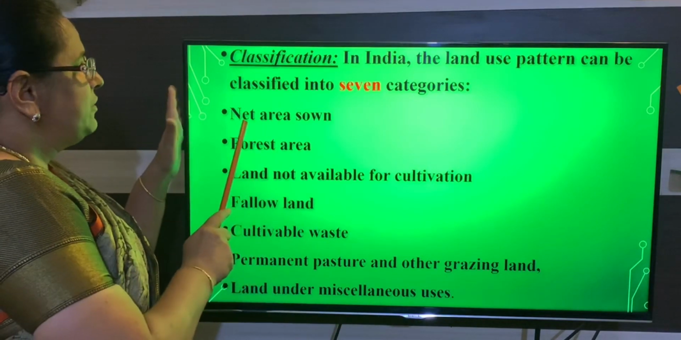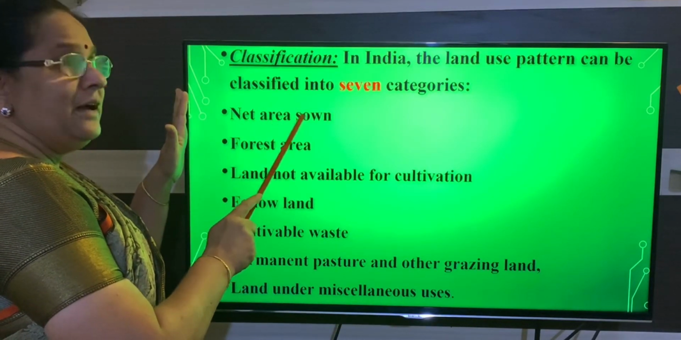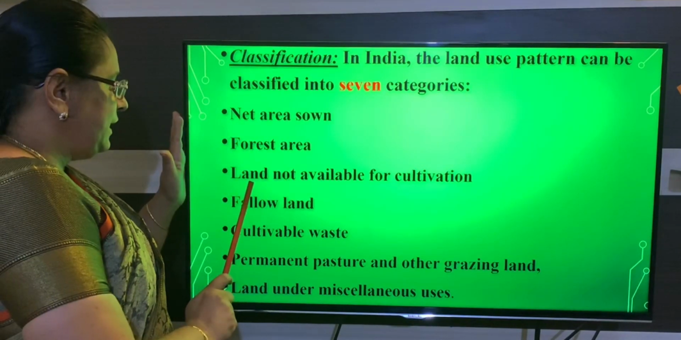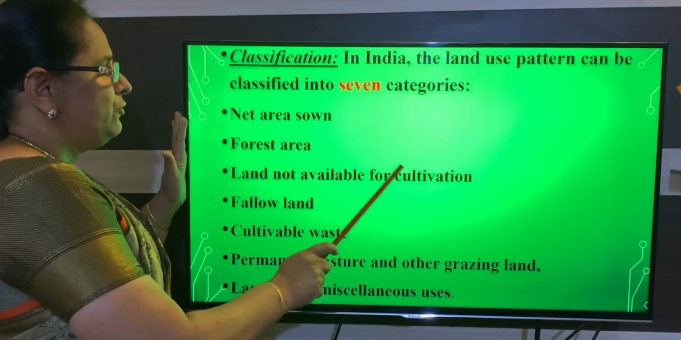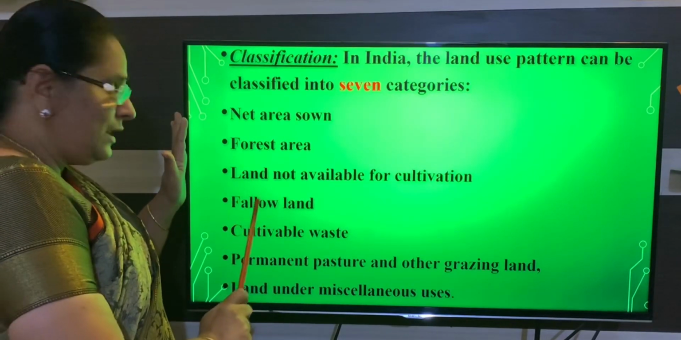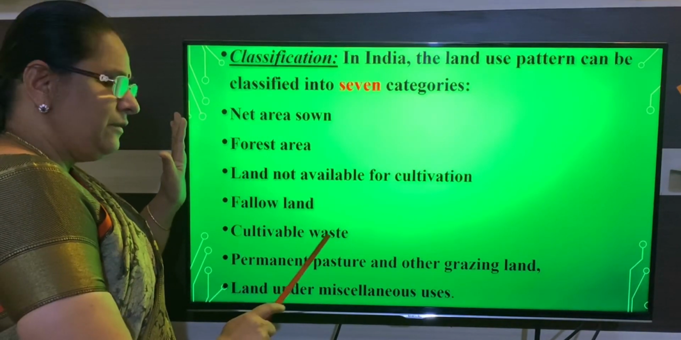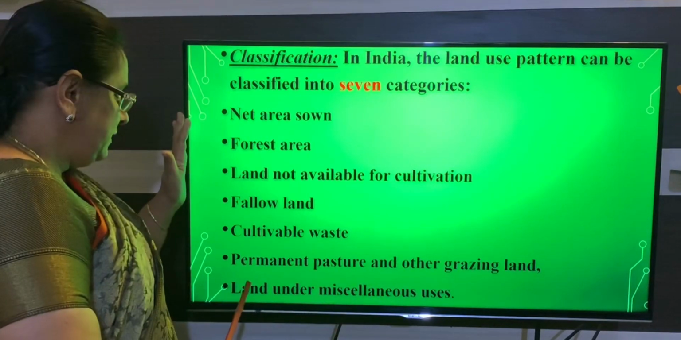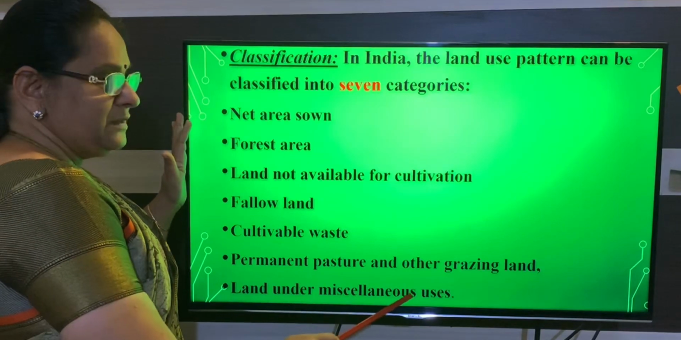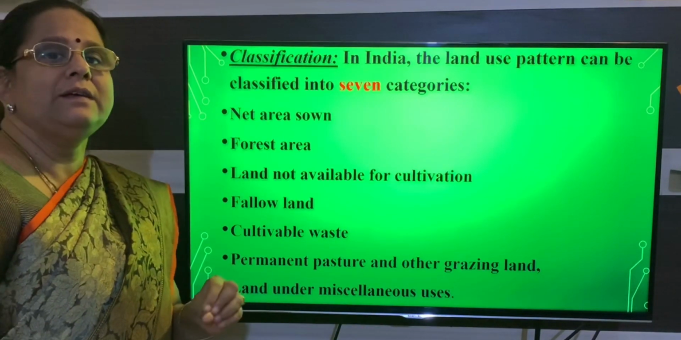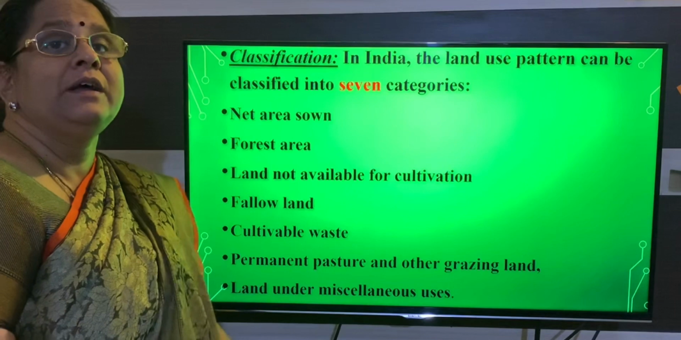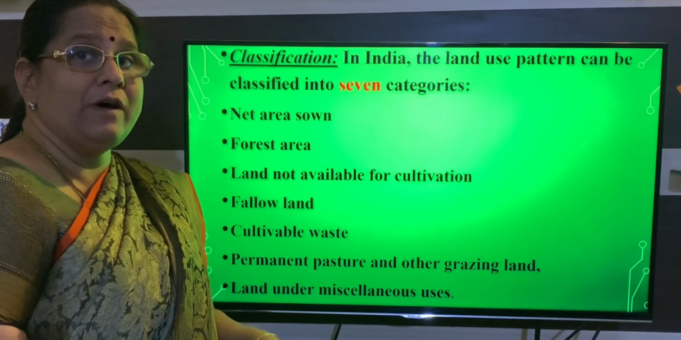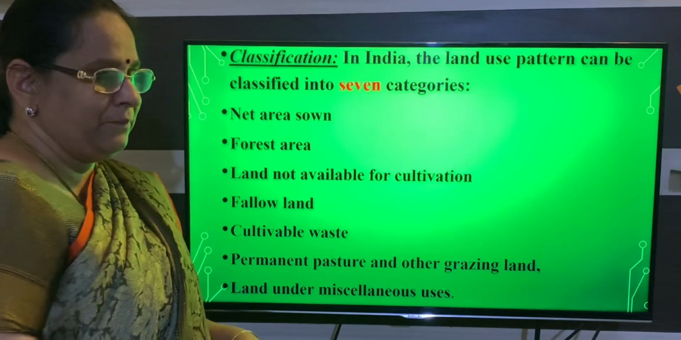So remember, first one net area zone, the next one is forest area, after that land not available for cultivation, fallow land, cultivable waste, permanent pasture and other grazing land, and the last one is land under miscellaneous uses. So these are the 7 classifications of land use pattern. Now we will learn each one by one.